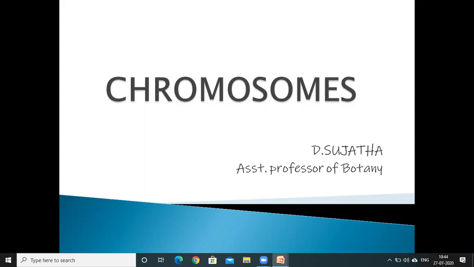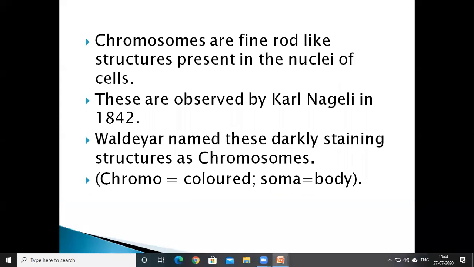Today, I am going to give a lecture on chromosomes. Chromosomes are rod-like structures present in the nucleus of all organisms. These rod-like structures were first observed by the scientist Carl Nageli in 1842.